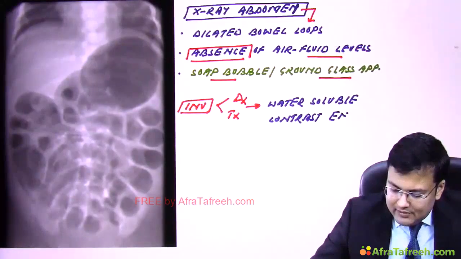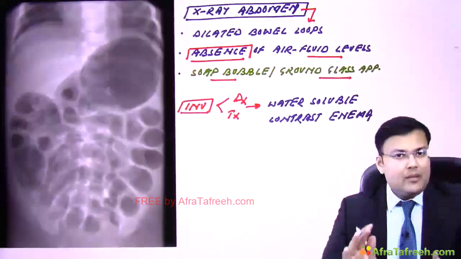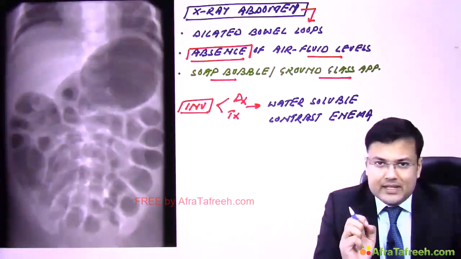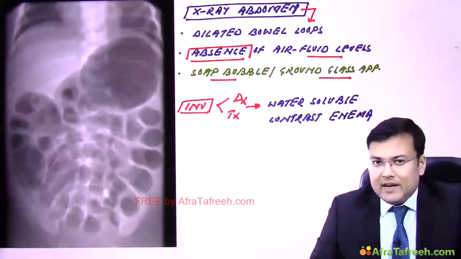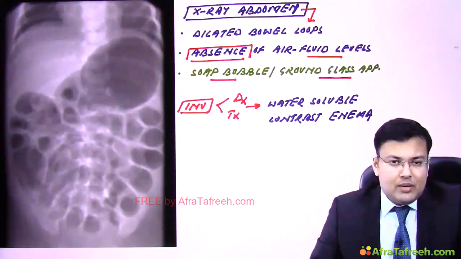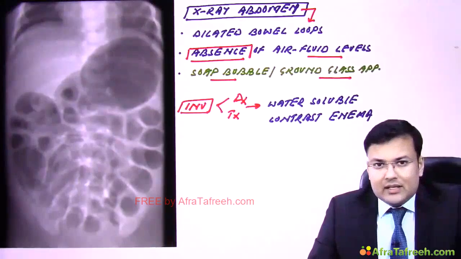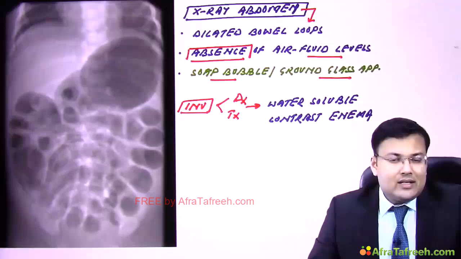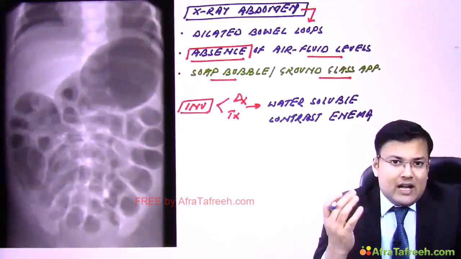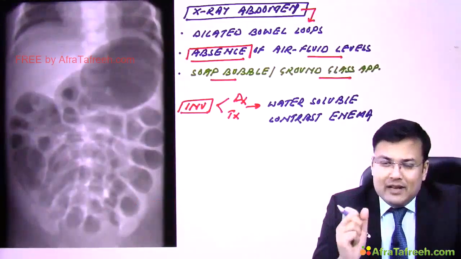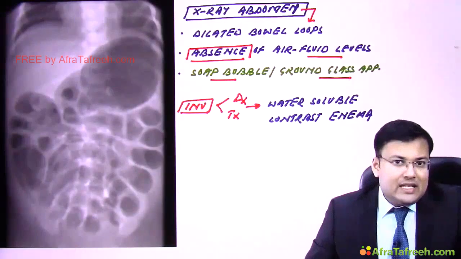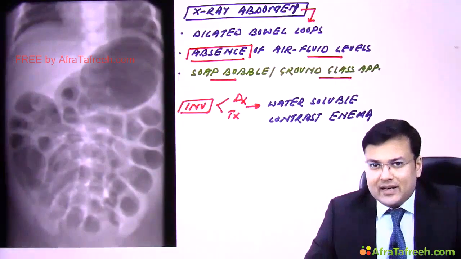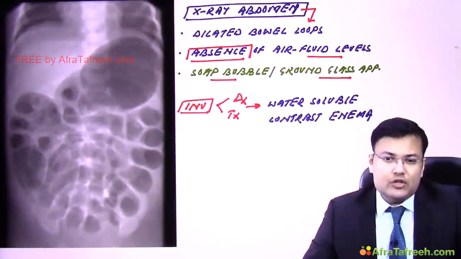And when we give this water soluble contrast enema, patients are going to pass this inspissated meconium. But what's the problem? It is effective only in 75% patients. Second problem, I discussed that whenever we are giving this water soluble contrast enema, this is a hypertonic solution. And if it is hypertonic solution, it is going to attract water into the lumen of bowel, and that can lead to hypovolemia. So we have to take this precaution that the child should be adequately hydrated whenever we are using the water soluble contrast enema.